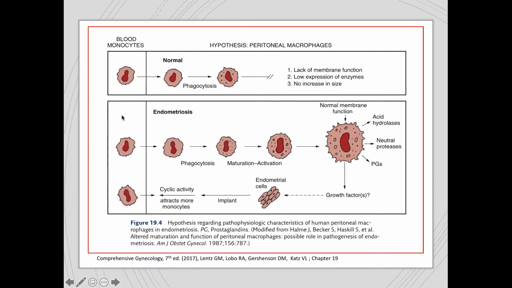However, in a patient with endometriosis, the peritoneal macrophage grows and increases in size. So it becomes bigger, and at the same time, this hyperactive cell secretes growth factors, enzymes, and even cytokines, and all of these contribute to the development of endometrial cells. So these endometrial cells implant and attract more monocytes.